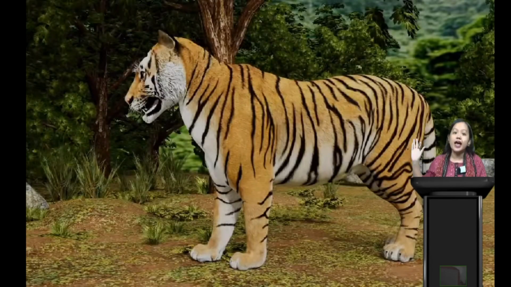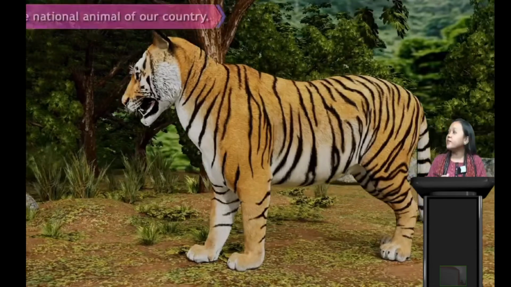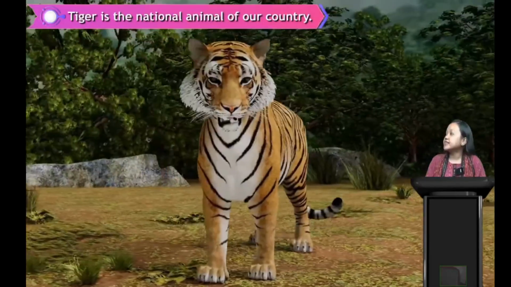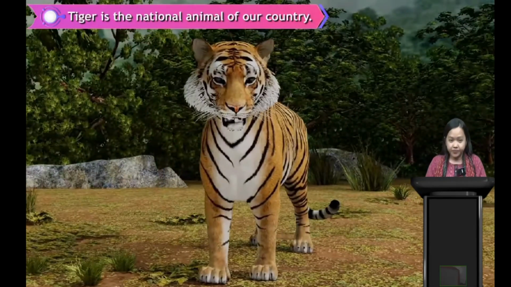Next, what can we see on the screen? We can see an animal, right? So what do we call this animal? Yes, tiger. Very good. So now what does it say in the sentence? Tiger is the national animal of our country. So I have a question for you all. Other than tiger, can dog be our national animal? Or can elephant or lion be our national animal? No, right? Only tiger is the national animal of our country. What does it mean? It's a fact. It's truth, right?